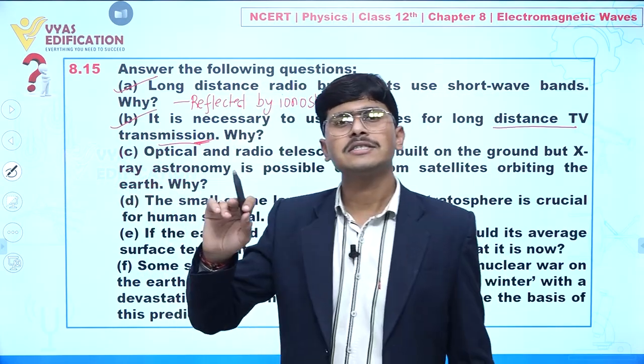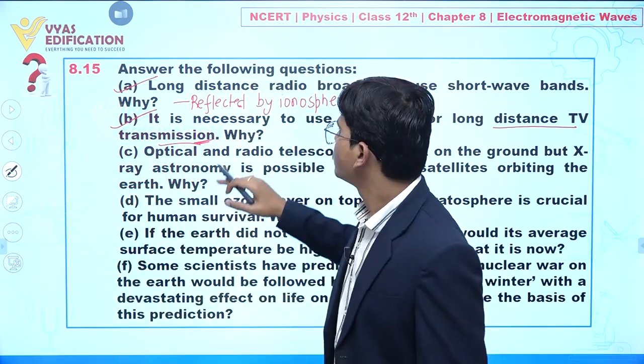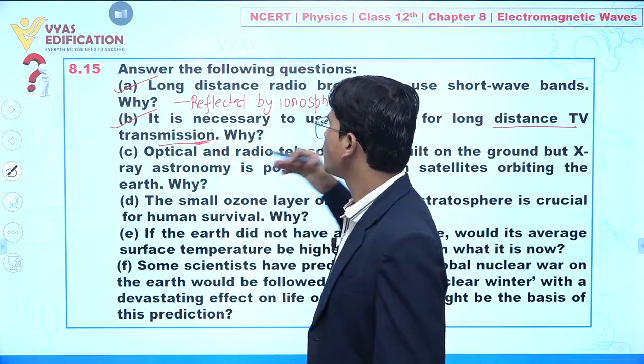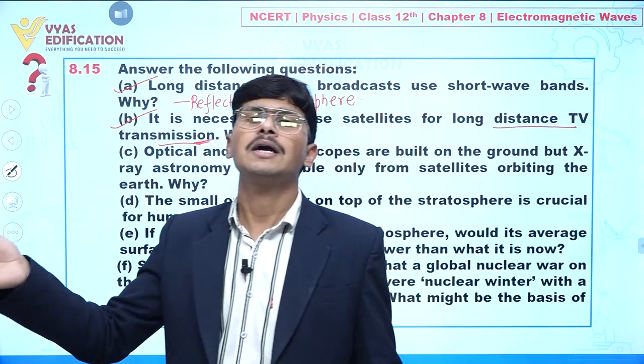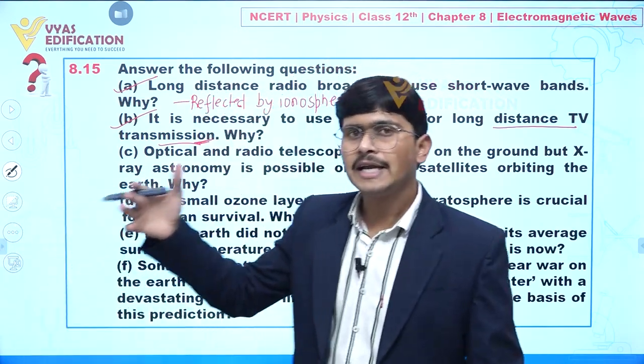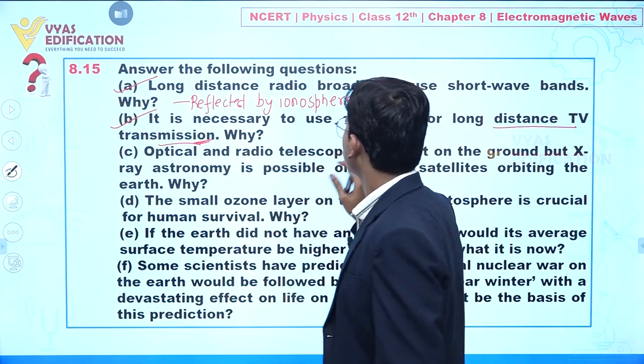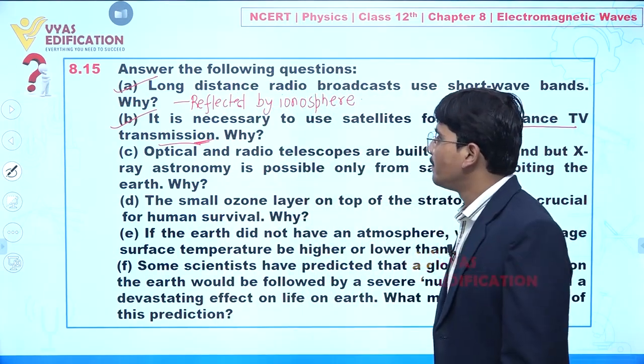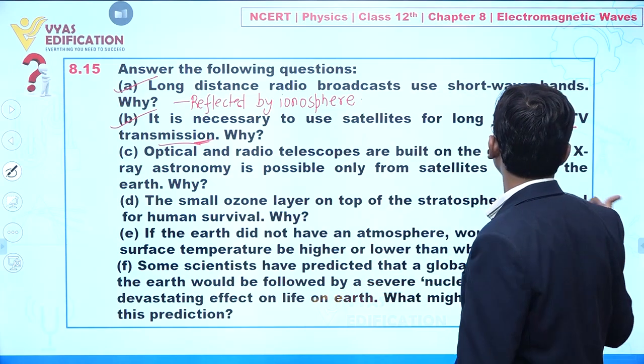A very simple answer: whatever electromagnetic wave is emitted for TV transmission is not reflected by the ionosphere. So we need an artificial satellite, and that's why we use it. Clear? Now part C: optical and radio telescope are built on the ground, but X-ray astronomy is possible only from satellite.